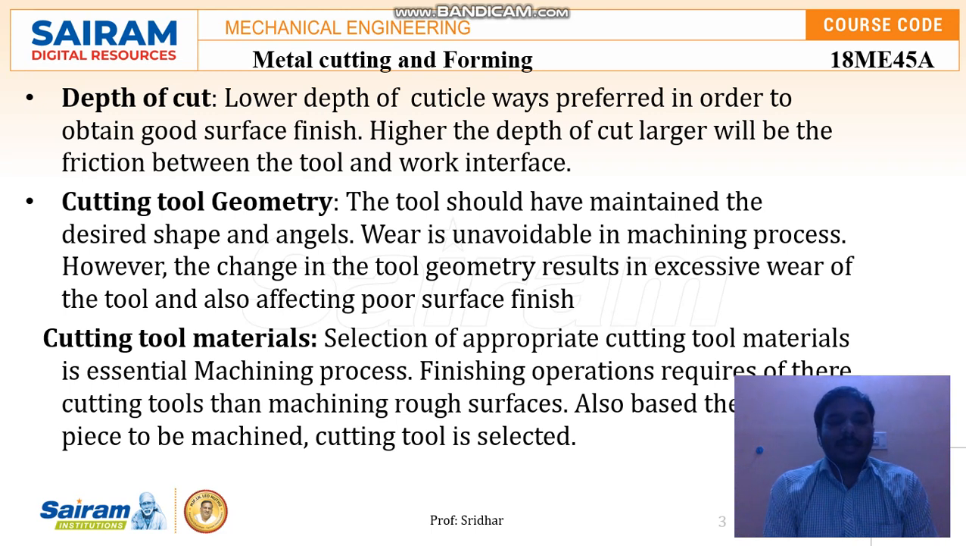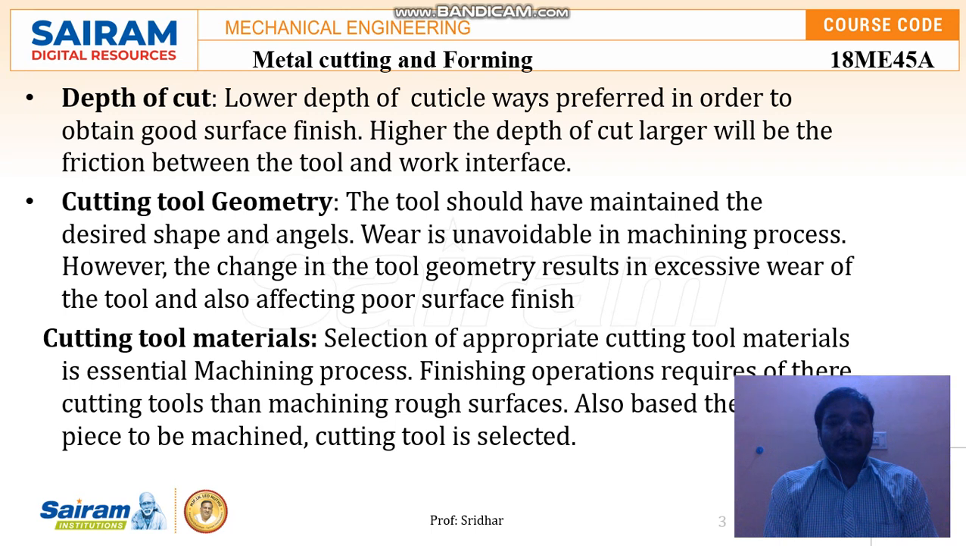Next is the cutting tool geometry. The tool should maintain the desired shape and angles. Wear is unavoidable in the machining process. However, a change in the tool geometry through excessive wear of the tool causes a poor surface finish. So the cutting tool geometry also causes a poor surface finish whenever it is not maintained with the desired shape and angles.